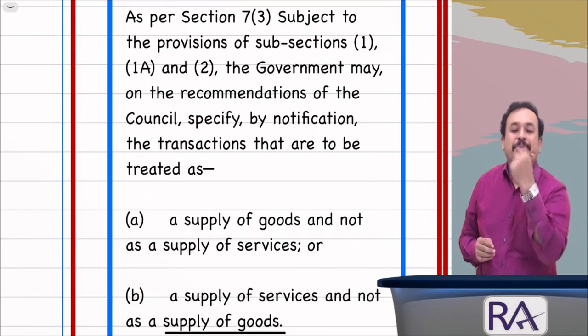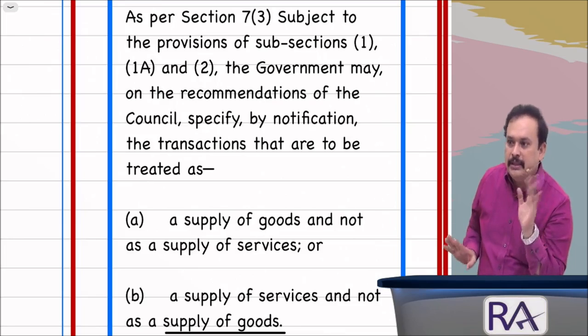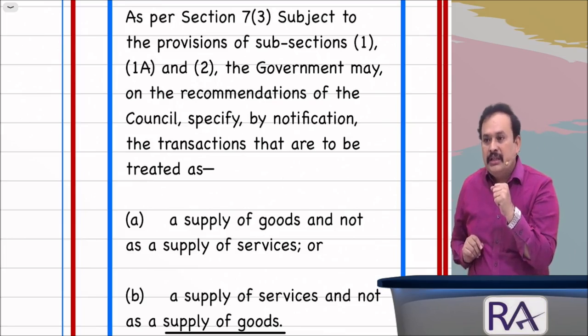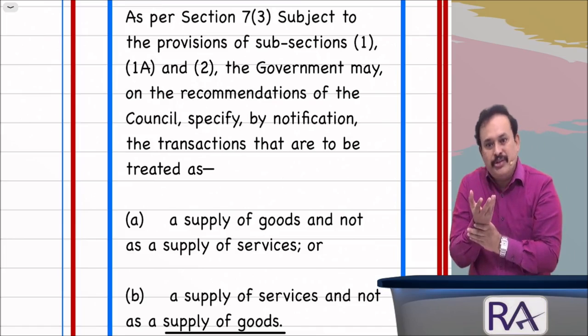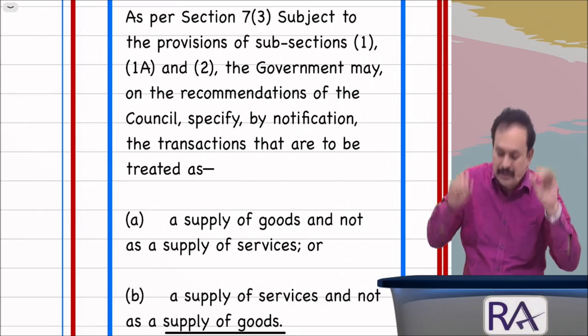You know Schedule 2. What is supply of goods? What is supply of services? See, restaurant services, goods also is there. Food is goods actually. But as a whole we call what? Services.